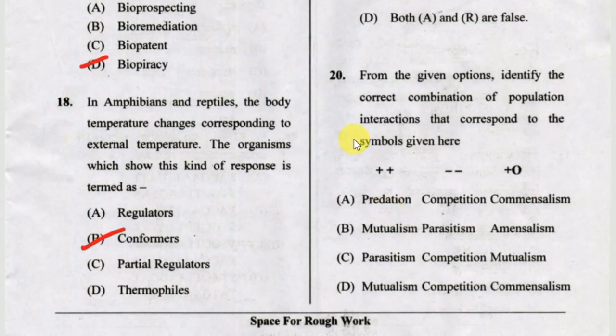Next one, from the given options, identify the correct combination of population interactions that corresponds to the symbols given. Option A, predation, competition and commensalism. Option B, mutualism, parasitism, amensalism. Option C, parasitism, competition and mutualism. Option D, mutualism, competition and commensalism. The correct answer is option D.